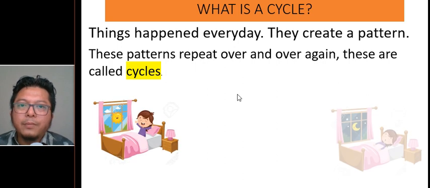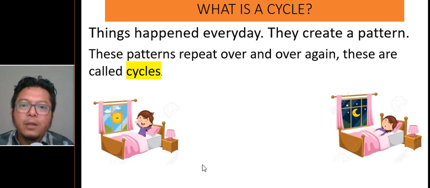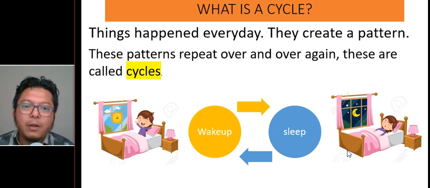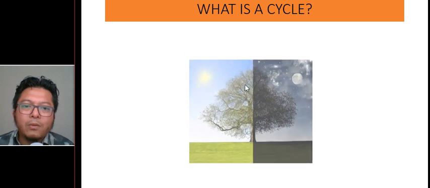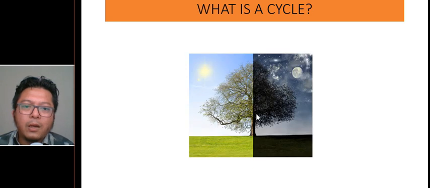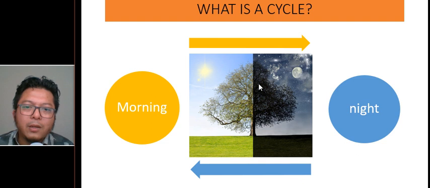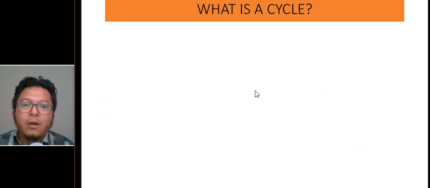Now an example would be you wake up and you sleep. You wake up every morning, then sleep at night. Wake up every morning, then sleep at night. That is called a cycle. Now it's the same thing with this. Morning, night, morning, night, morning, night. That is also called a cycle. The morning, night cycle keeps repeating the same thing every day.